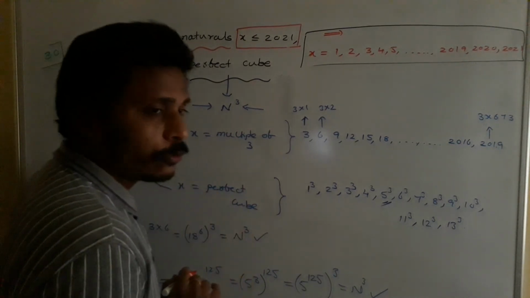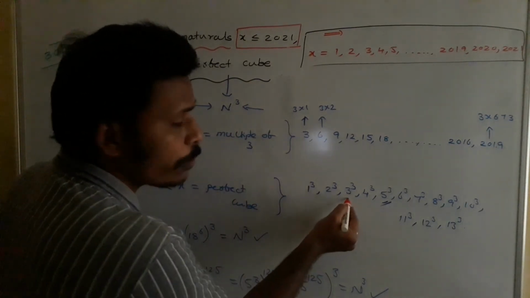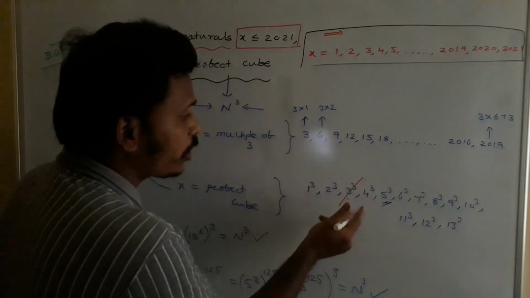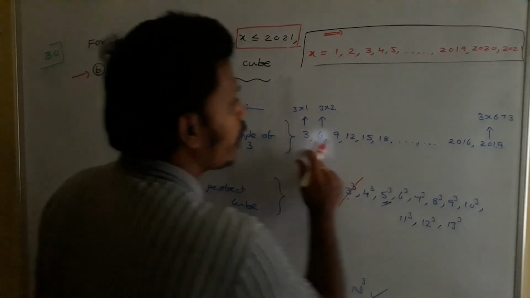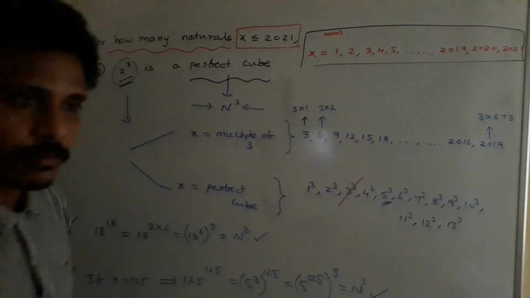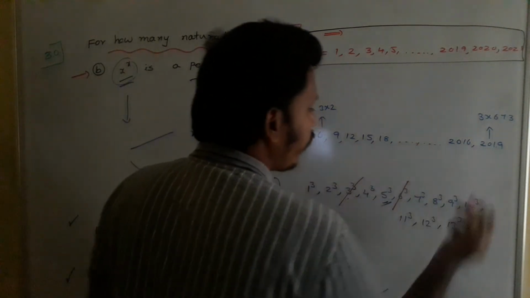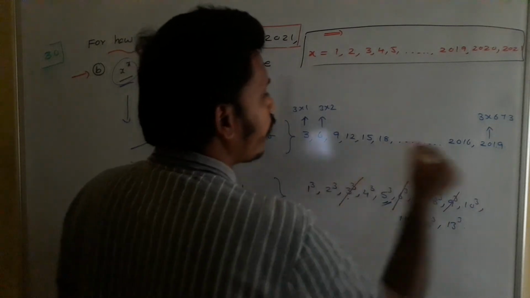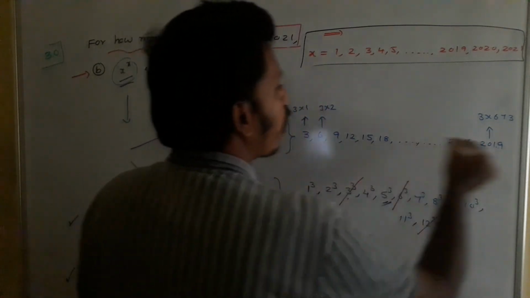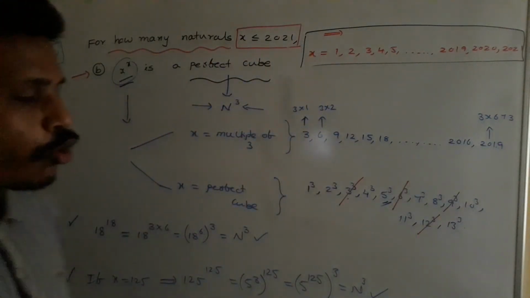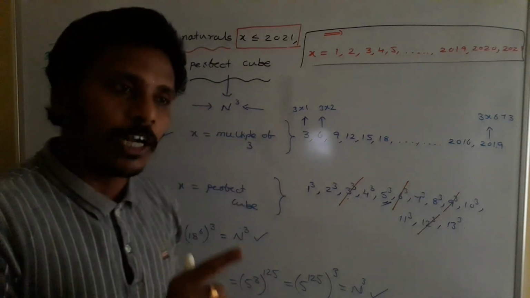But when you observe, look here, 3 cube is what? 27. This 3 cube, 27, a multiple of 3, is already included in the first list. So cancel it out. 6 cube, a multiple of 3, is already there in the list. 9 cube is already there. 12 cube is already there; 12 cube is 1728, which is a multiple of 3.